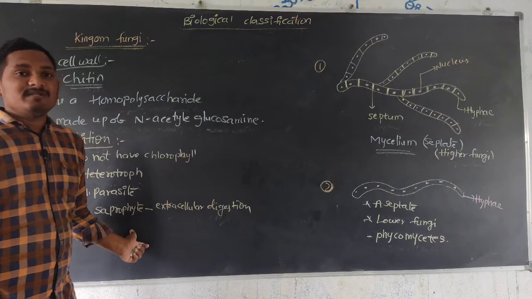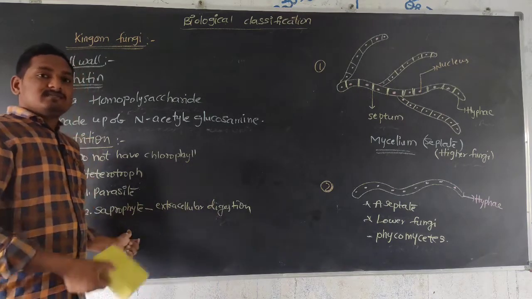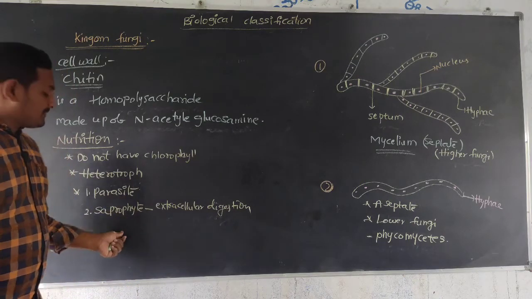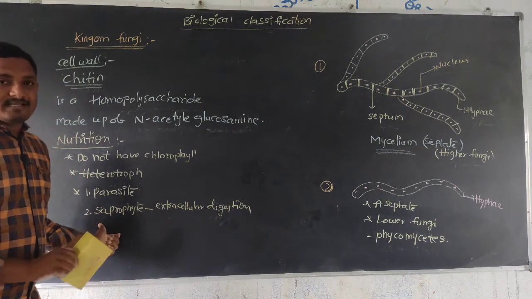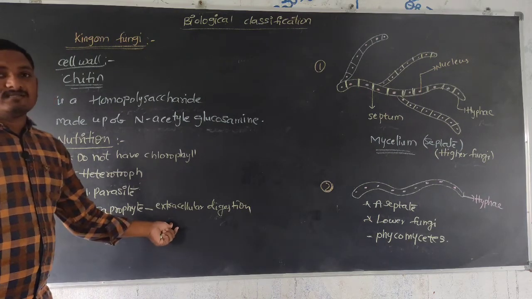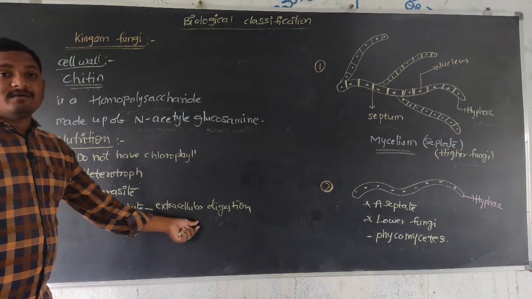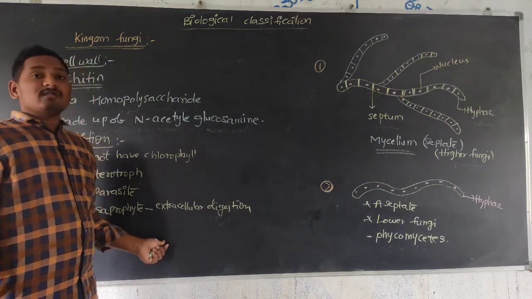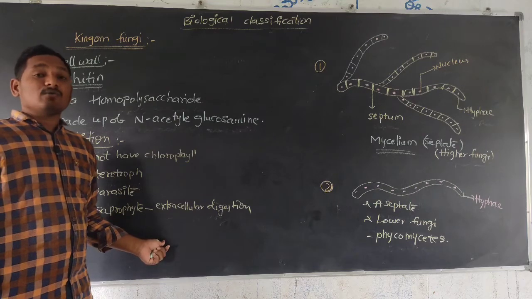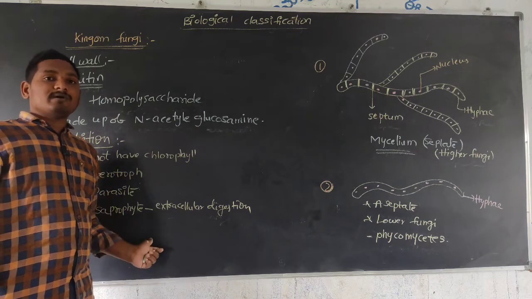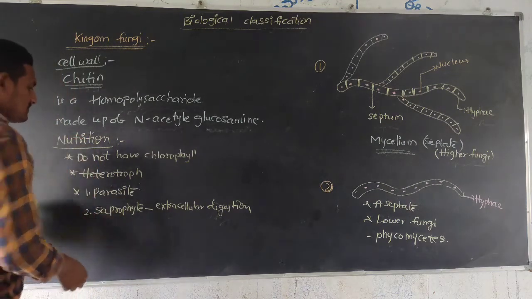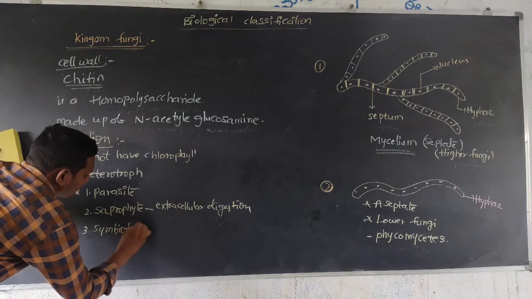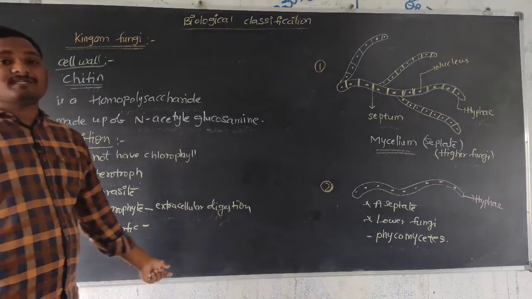Then that organic matter is decomposed outside only. Then the fungus absorbs it. The main important category is saprophytes, in which extracellular digestion takes place. Extracellular digestion means breakdown of food particles outside the body, which are then absorbed by the organism. It is also symbiotic, symbiotically associated with algae.